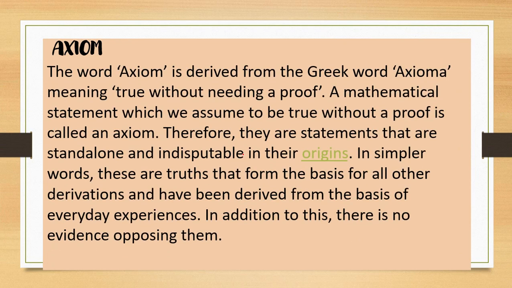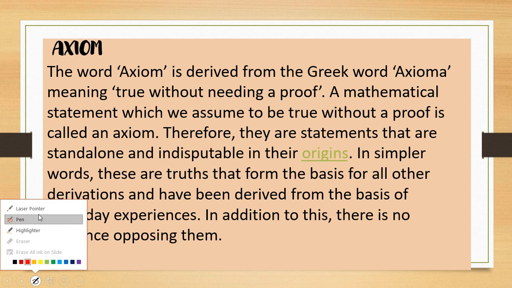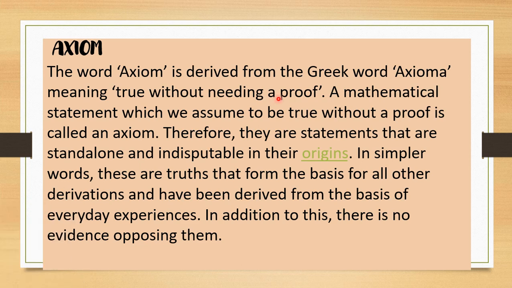Now let us understand the meaning of the axiom. This word axiom is derived from the Greek word axioma, meaning true without needing a proof. So the axiom is a true statement without proof. A mathematical statement which we assume to be true without a proof is called an axiom. Therefore, they are statements that are standalone and indisputable in their origins.